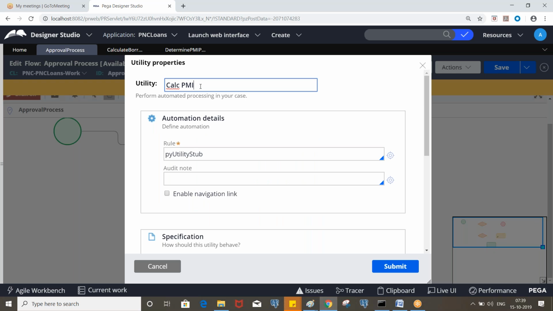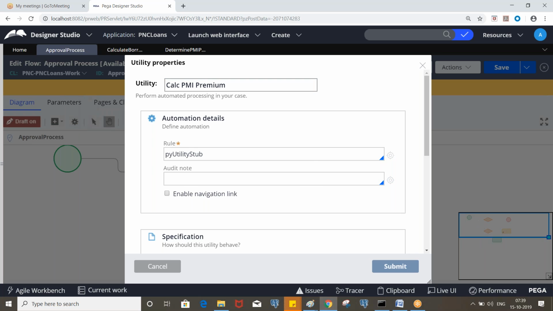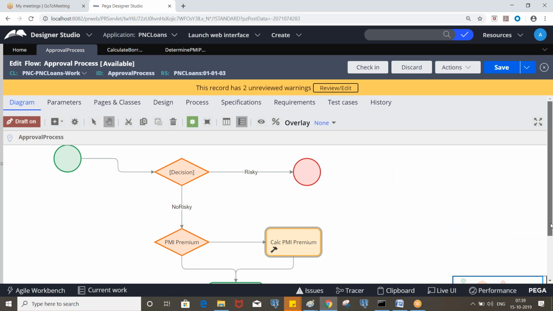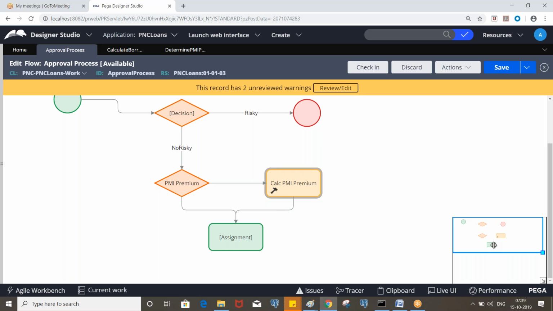Calculate PMI. That's it. Okay. So now, in order to calculate the PMI premium, we need to consider loan type, the loan purpose and terms. For that, we'll be creating a decision tree, and we cannot invoke the decision tree here, right?